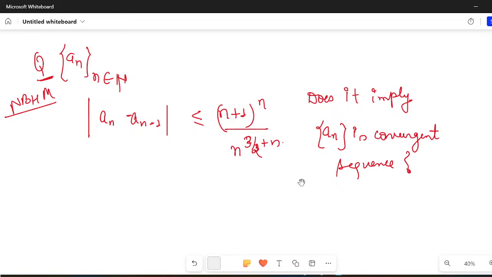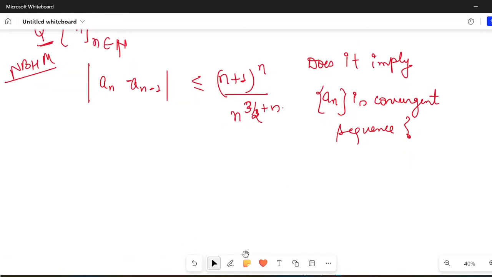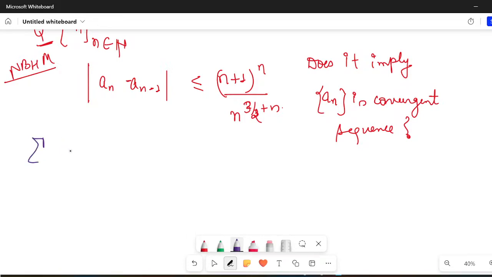Always remember, for those who have not been exposed to the series section, I'm just writing it for you: always remember that the summation of 1 upon n to the power p is a convergent series when p is greater than 1. Now, just think about another thing.